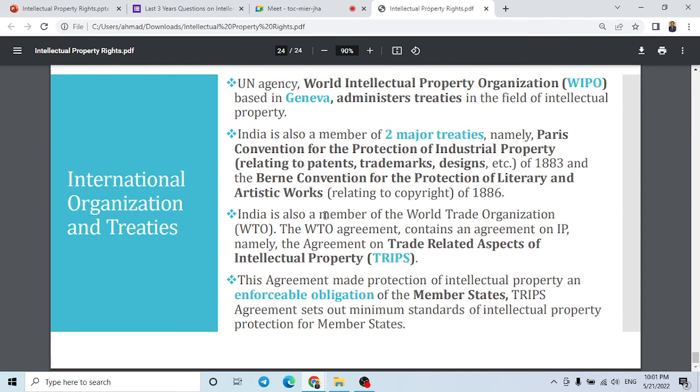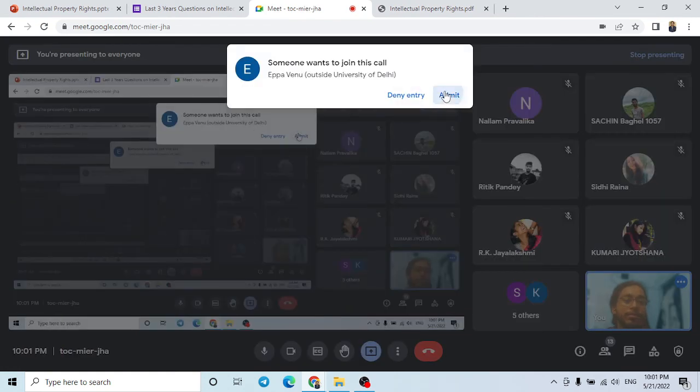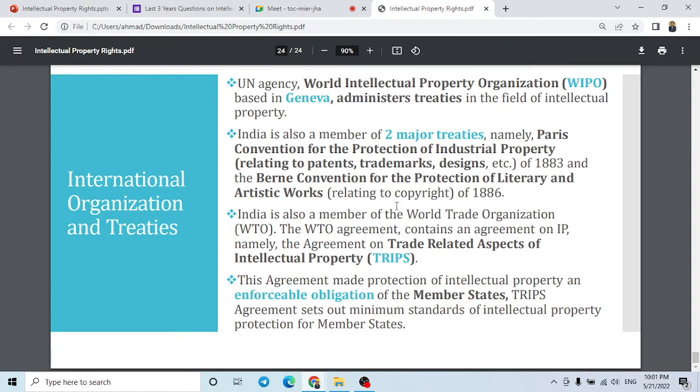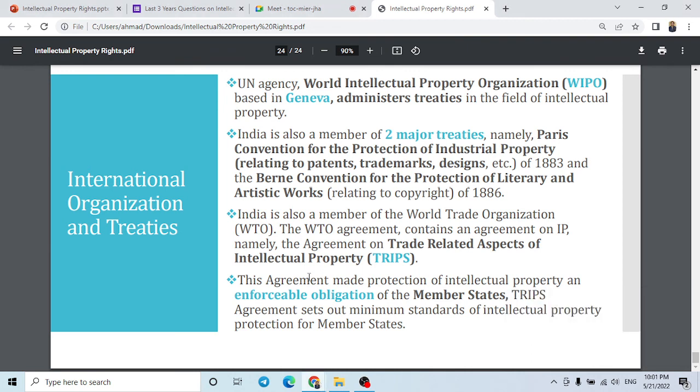India is also a member of the World Trade Organization. The World Trade Agreement contains an aspect of intellectual property. There is an agreement on intellectual property under the WTO. That is TRIPS, Trade Related Aspects of Intellectual Property. So the agreement makes protection of intellectual property an enforceable obligation.